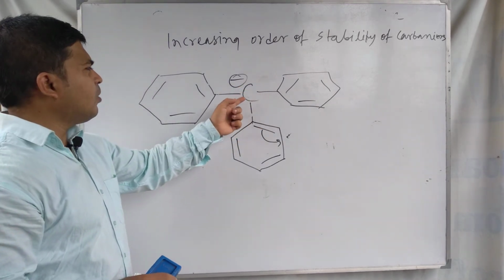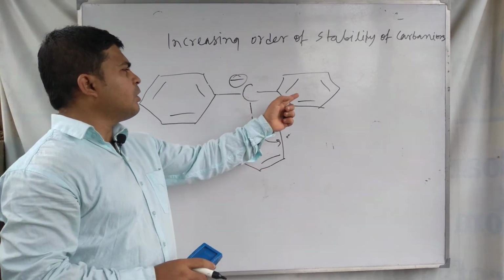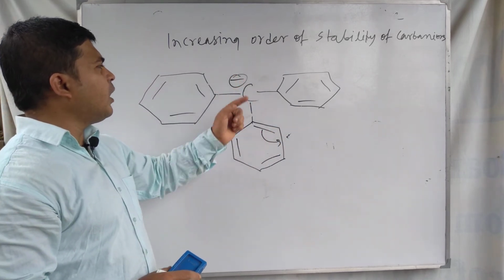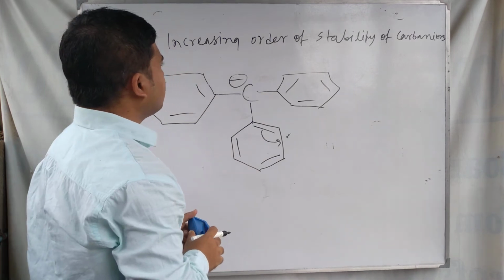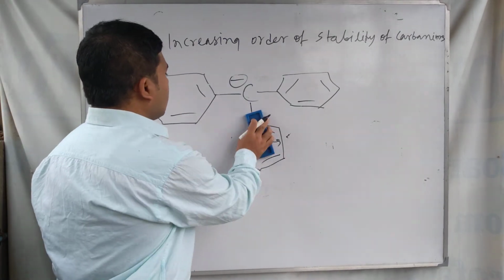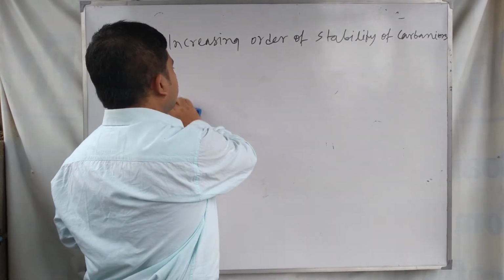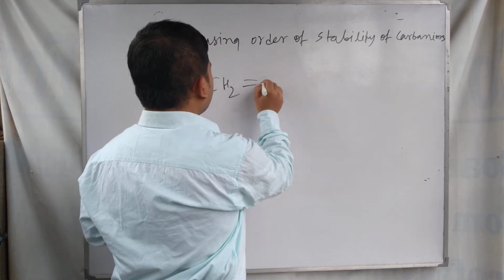More reduction of the electron density of this carbon occurs by using a greater number of phenyl groups attached to the carbanion carbon, the carbon which bears the negative charge. So in this way we can find the order of stability of the benzyl carbanion. And next, in the case of the allyl carbanion, for the allyl carbanion like this one,